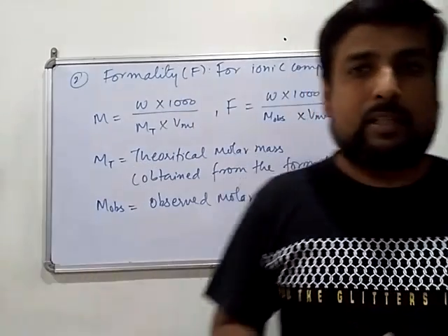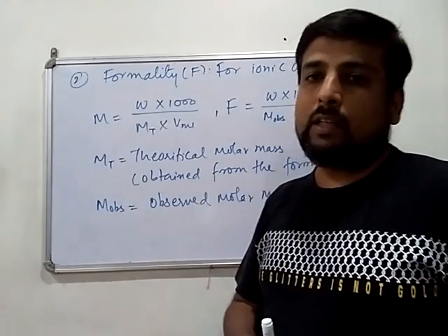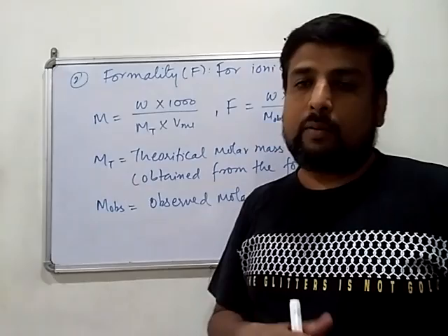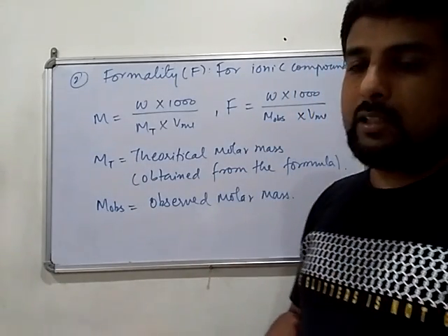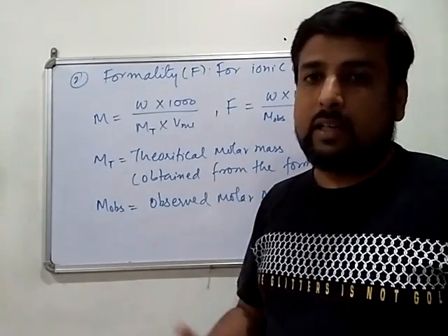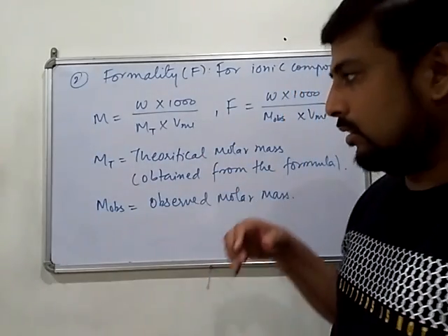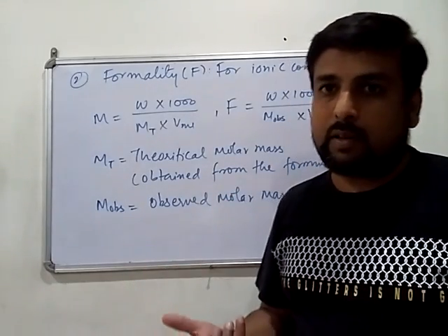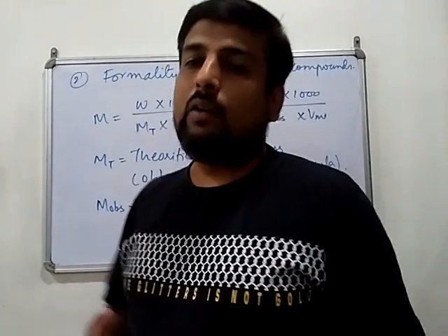Now in some cases there are exceptional cases in which the observed molar mass of the compound is different as compared to what is calculated from its formula. The observed molar mass is different because on the experimental basis it exists in a different way based on the experimental conditions. The molar mass which is observed in the experimental condition is known as observed molar mass. Now we have to take an example to understand this.